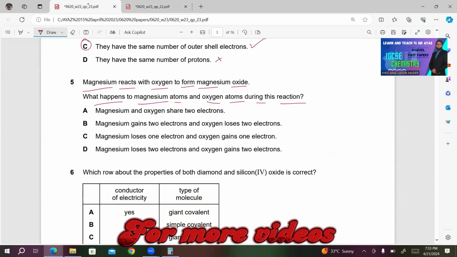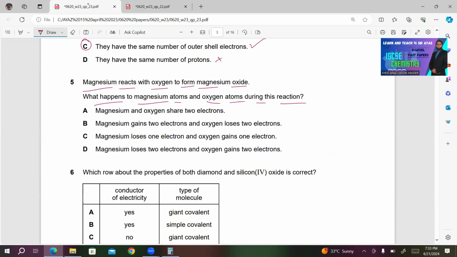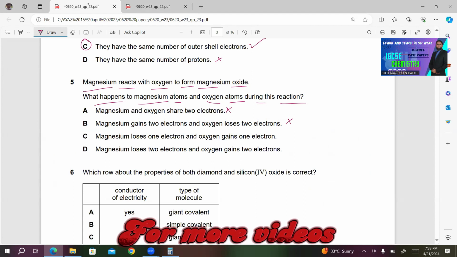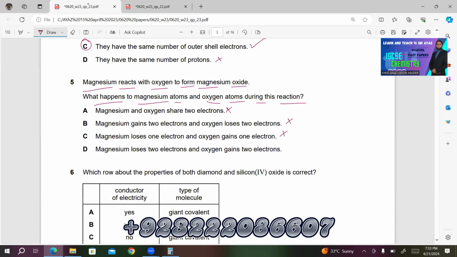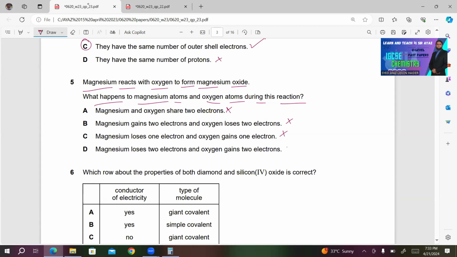So I'm reading the statements. A, magnesium and oxygen share 2 electrons. This is wrong, they are not going to share electrons. B, magnesium gains 2 electrons, oxygen loses 2 electrons. This is wrong. Magnesium is a metal, it will lose electrons, and oxygen is a non-metal, it will gain electrons. C, magnesium loses 1 electron and oxygen gains 1 electron. This is also incorrect. Magnesium is in group 2, it will lose 2 electrons, and oxygen is in group 6, it will gain 2 electrons. D, magnesium loses 2 electrons, oxygen gains 2 electrons. This is the correct statement.